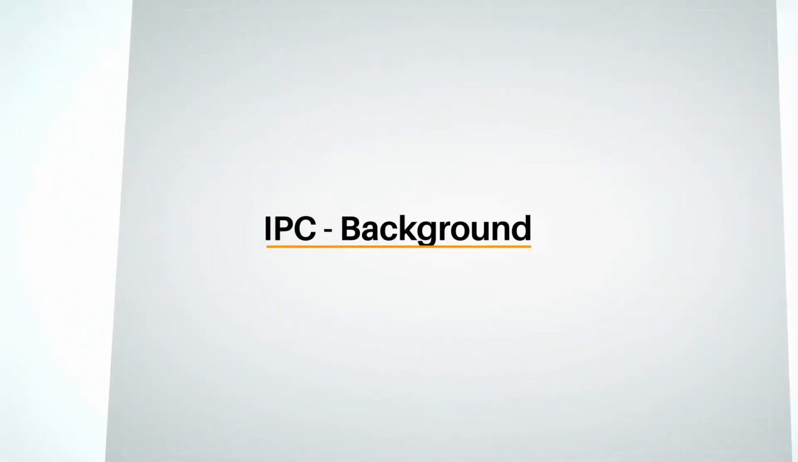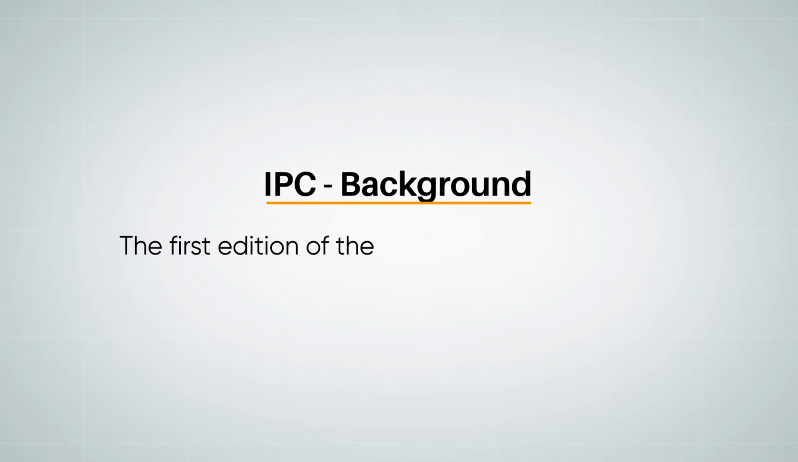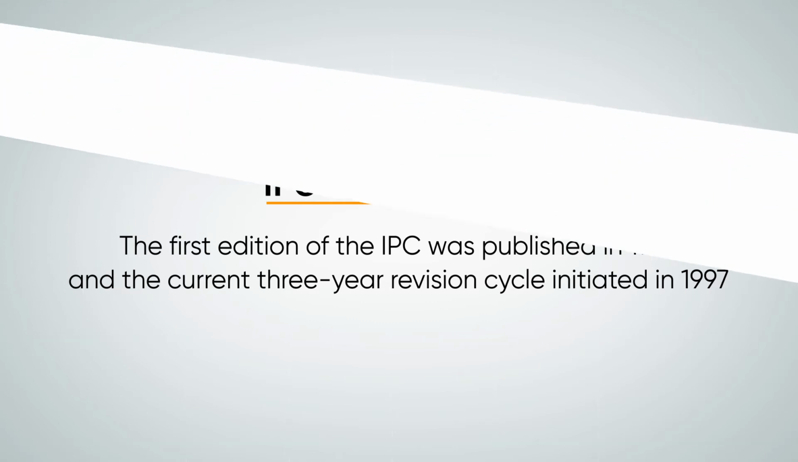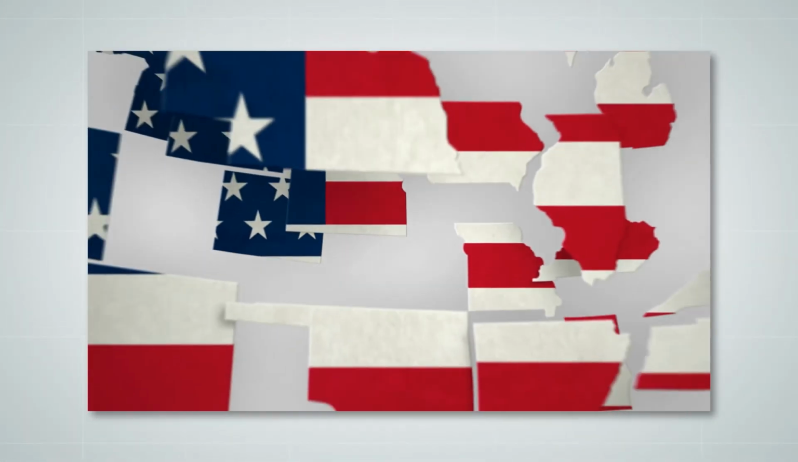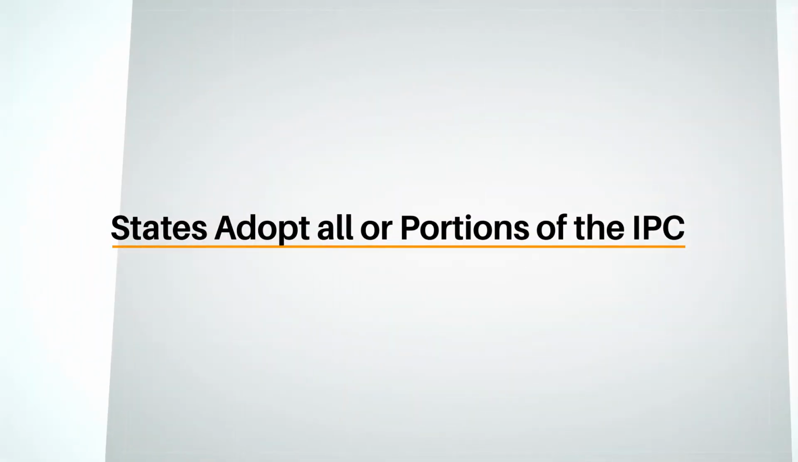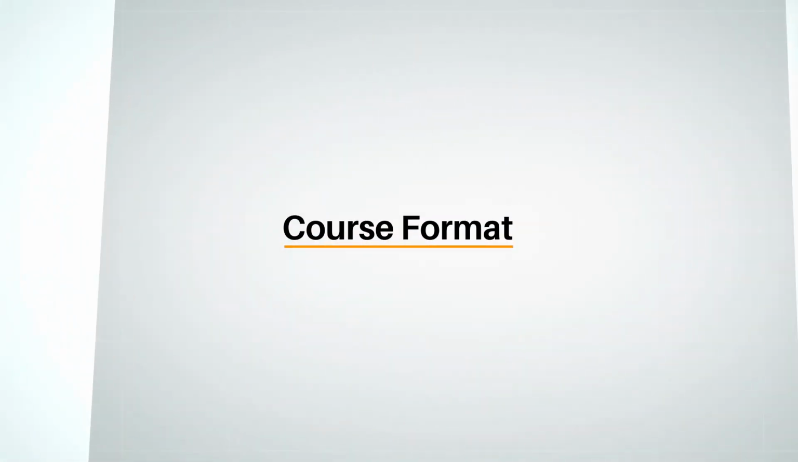The IPC is updated every 3 years. The first edition of the IPC was published in 1995, and the current 3-year revision cycle initiated in 1997. This means that no sooner was it published than the revision cycle for the 2021 IPC got underway. Each edition is provided to the states, who then begin their own period of comments and analysis that eventually leads to adoption of a large portion of the model IPC, with some sections either not adopted or revised by state amendments. Each lesson in the class will cover a chapter or two, or portion of a chapter.